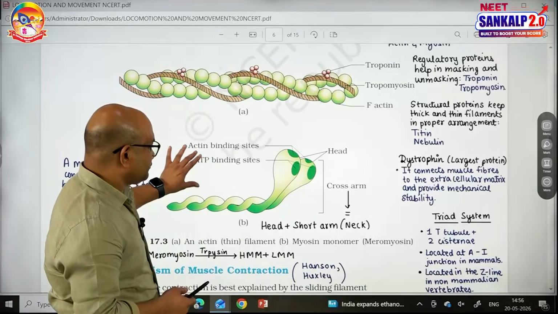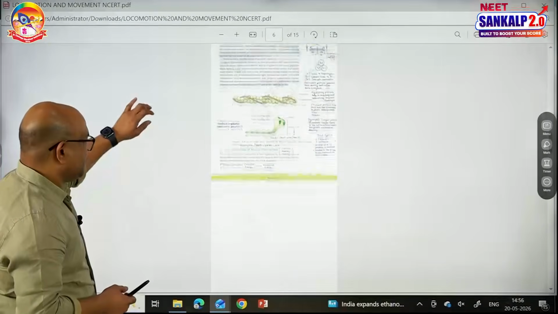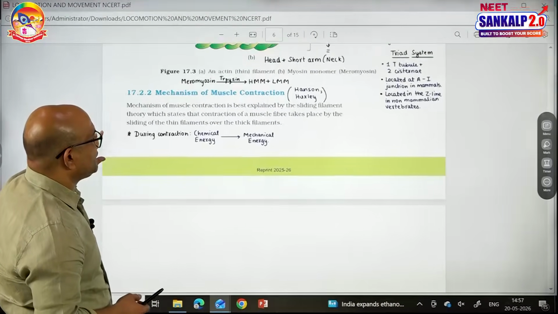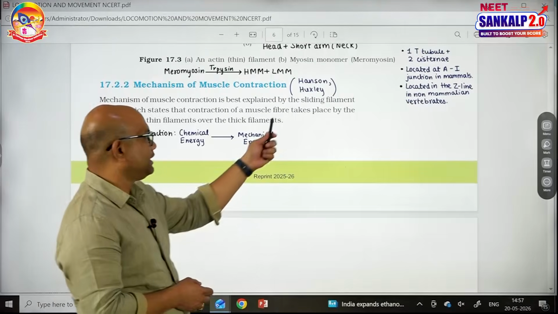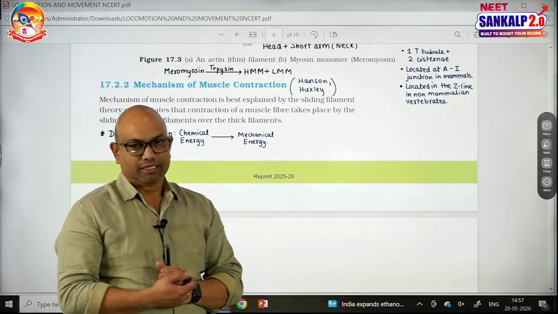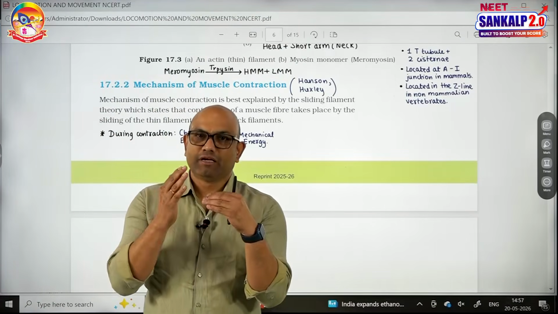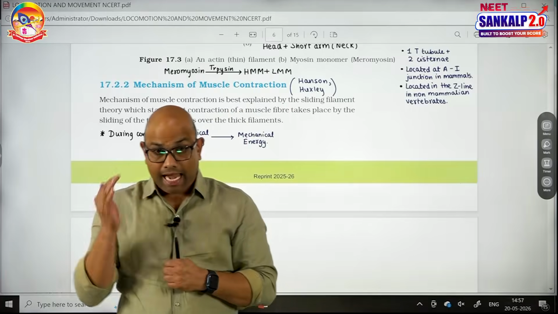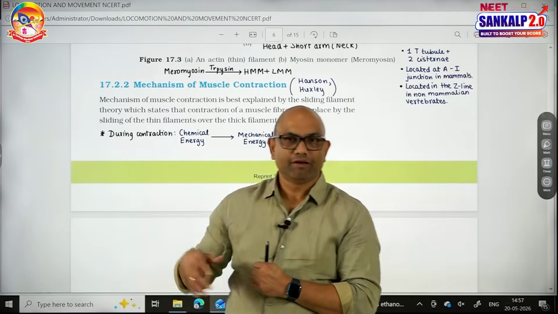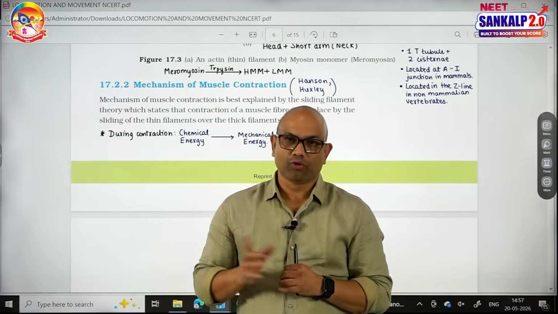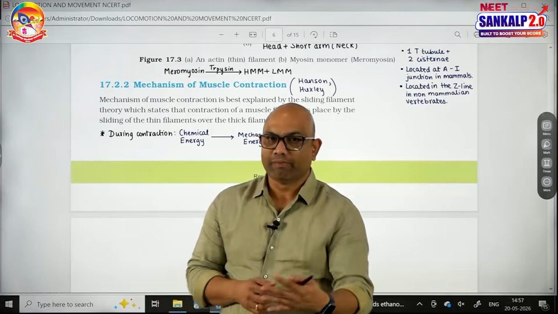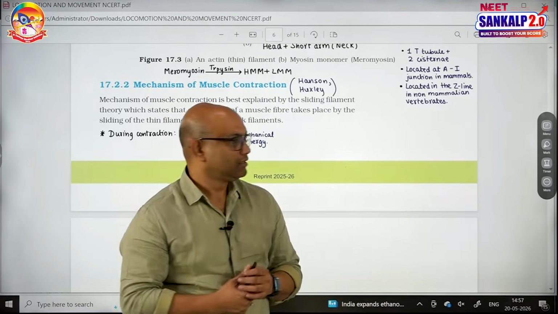Next, the next topic is mechanism of muscle contraction. Mechanism of muscle contraction is best explained by a theory called sliding filament theory. In sliding filament theory, the thin filaments slide upon thick filaments. Actin filaments slide upon myosin filaments. Initially the ATP is broken down and provides energy for the movement of the muscle. Hence, chemical energy is converted into mechanical energy in sliding filament theory.